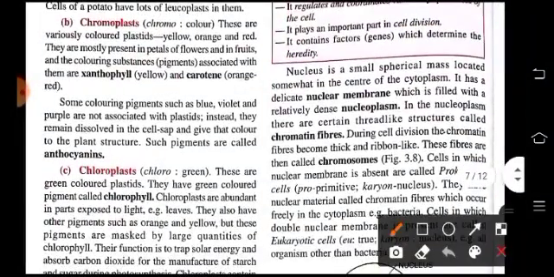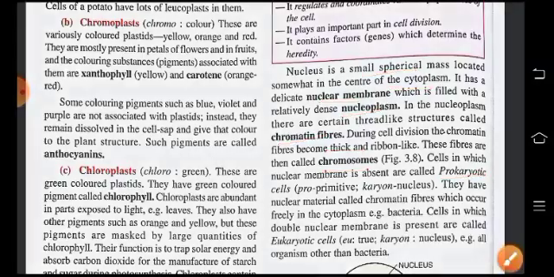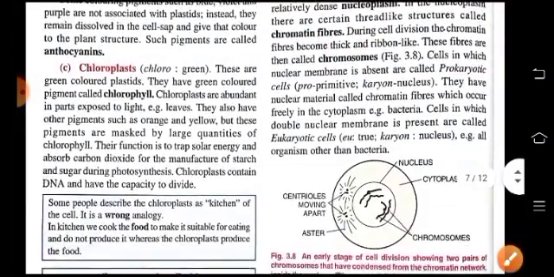The nucleus is a small spherical mass which is located in the center of the cytoplasm. It has a delicate nuclear membrane and it is also filled with a substance called nucleoplasm. In nucleoplasm, chromatin fibers are present, and during cell division these chromatin fibers become thick and ribbon-like and are known as chromosomes. In prokaryotic cells, the nuclear membrane is absent, whereas in eukaryotic cells, the nuclear membrane is present.